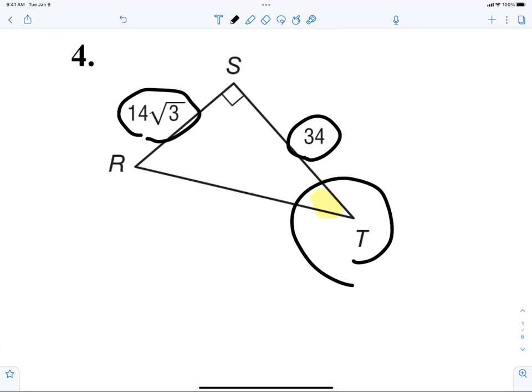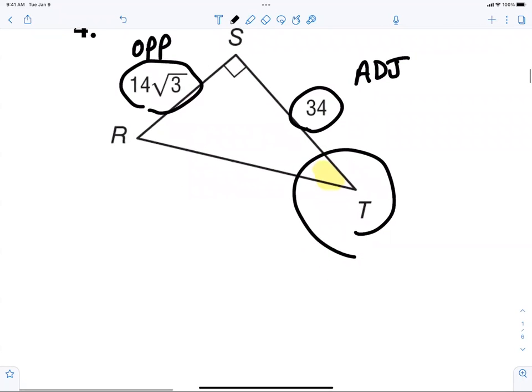There you go. I'm telling you, it's really simple. It sounds complicated, but it's not. This is the opposite. And then what's 34 called? The adjacent. So now you say to yourself, what trig function involves the opposite and the adjacent? Tangent.